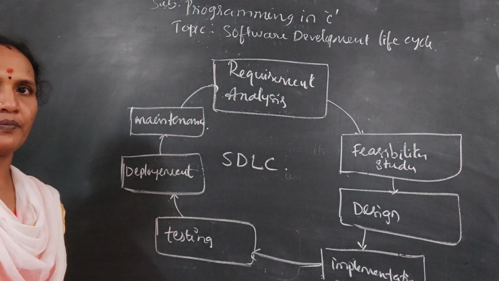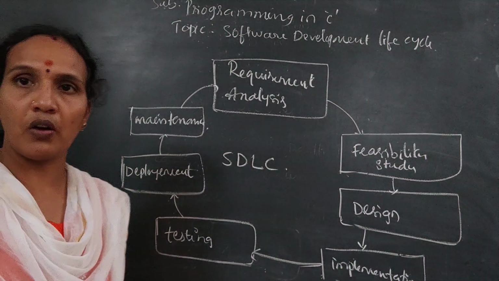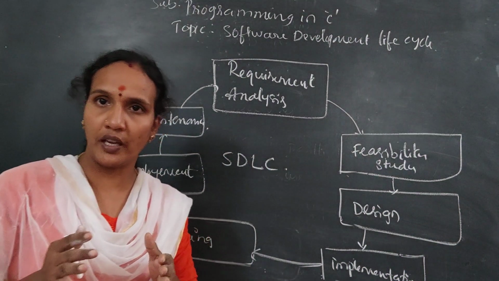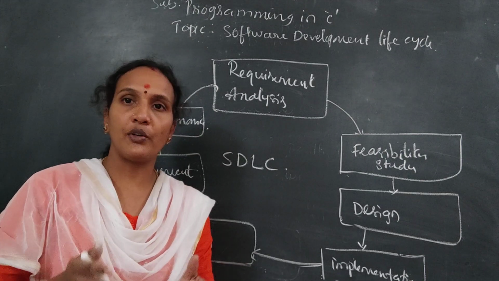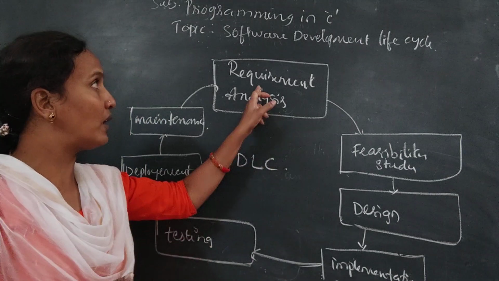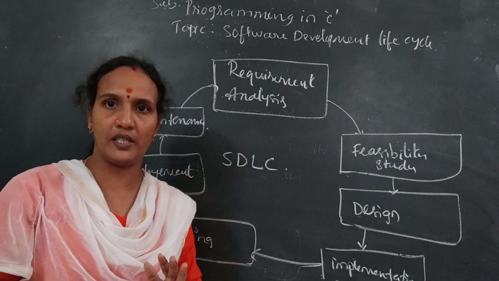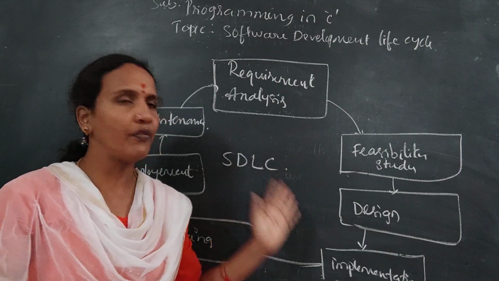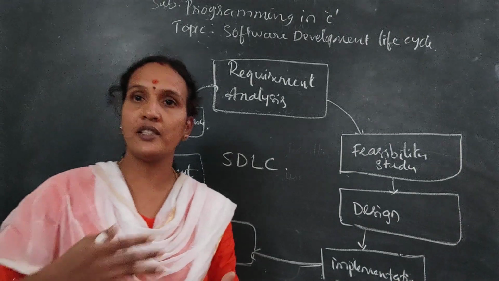You can say SDLC. Total 7 stages are there. When you are designing a software, each and every stage should be implemented. Whatever software design is there, it starts from requirement analysis to maintenance, meaning it should go through all the stages of SDLC. Each and every step is performing some activity, some functionality is there for each step.